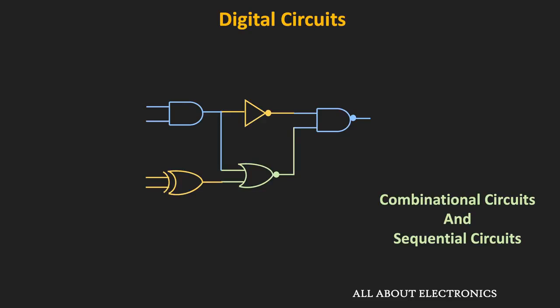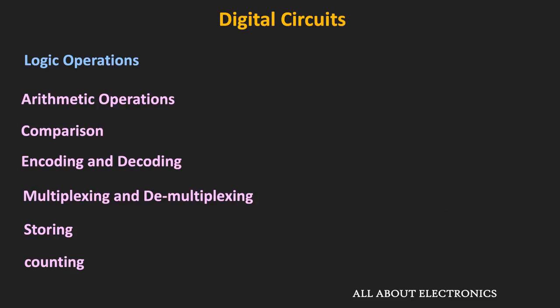And using these combinational and sequential circuits, it is possible to perform different logic operations. For example, arithmetic operations like addition and subtraction can be performed using these digital circuits. And the other operations are comparison, encoding and decoding, multiplexing, demultiplexing, storing and counting. So in the upcoming videos, we will learn about all these different digital circuits in detail.